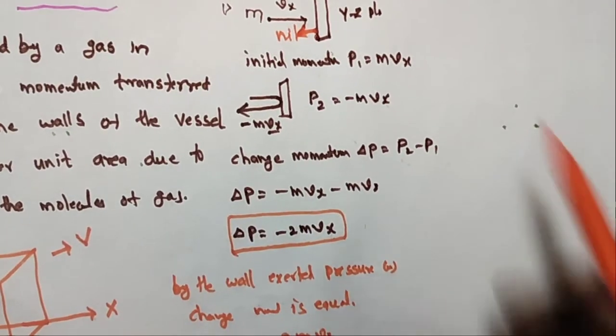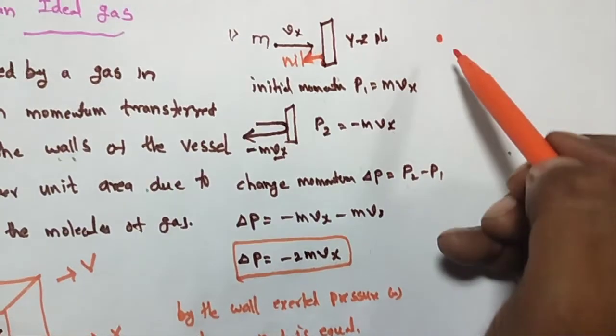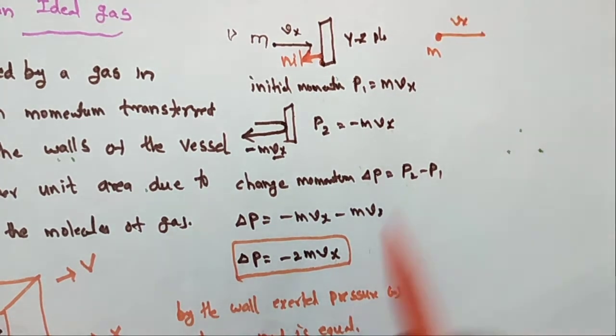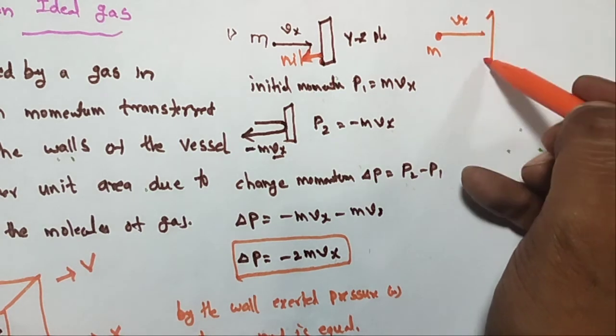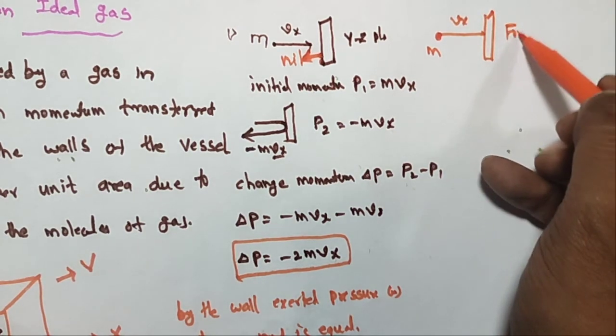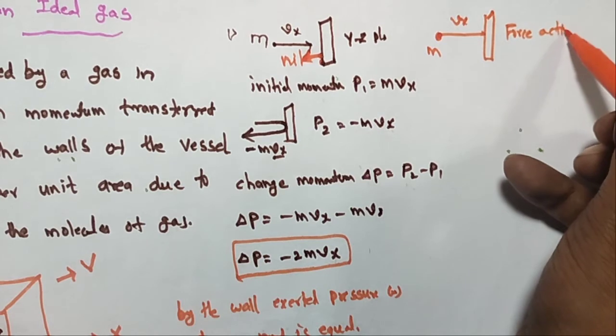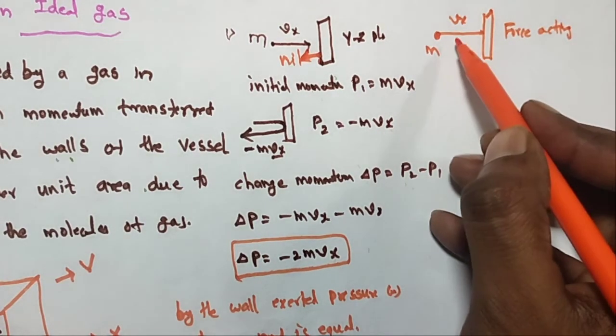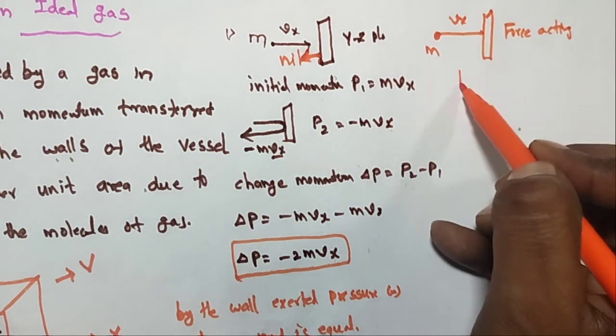Next point: this particle of mass m moving with velocity Vx is incident on this wall, and a force is acting. What is our concept? Due to change in momentum, pressure is acting.